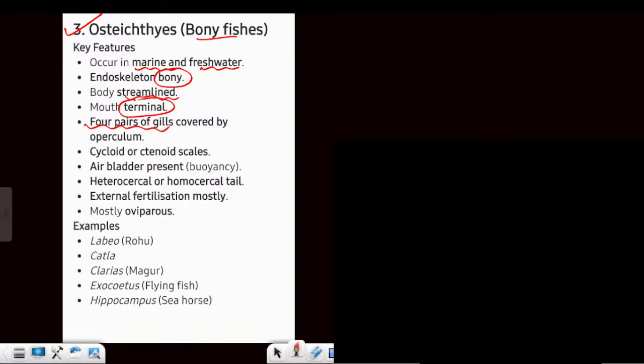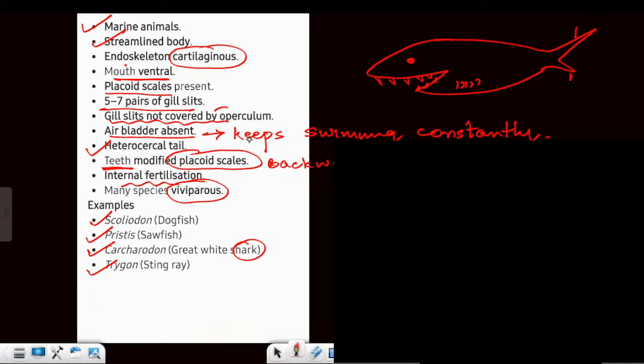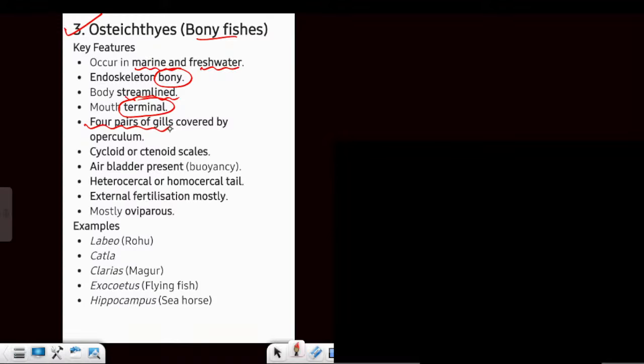How many gills were present here? 5 to 7 pairs. And how many pairs are here? 4 pairs. And now they have operculum. The scales are of cycloid and ctenoid type. Air bladder present. So now you will see these fishes static at one place. Is it clear? The tail is usually homocercal. In few it can be heterocercal.